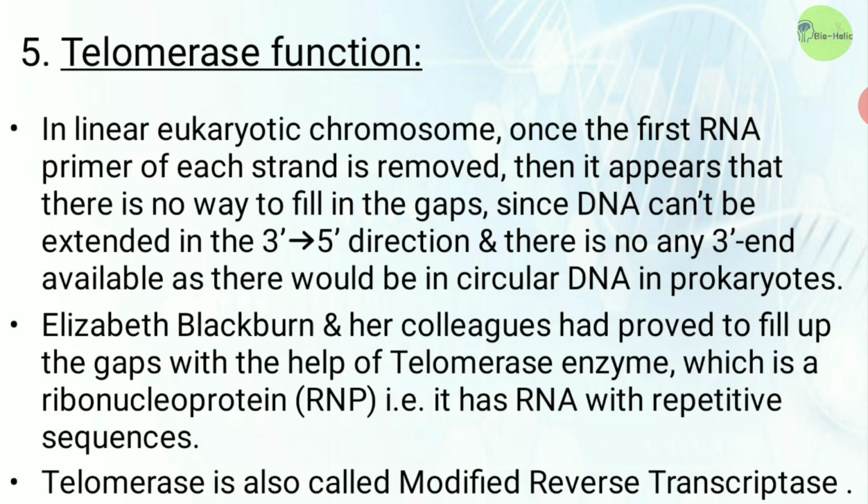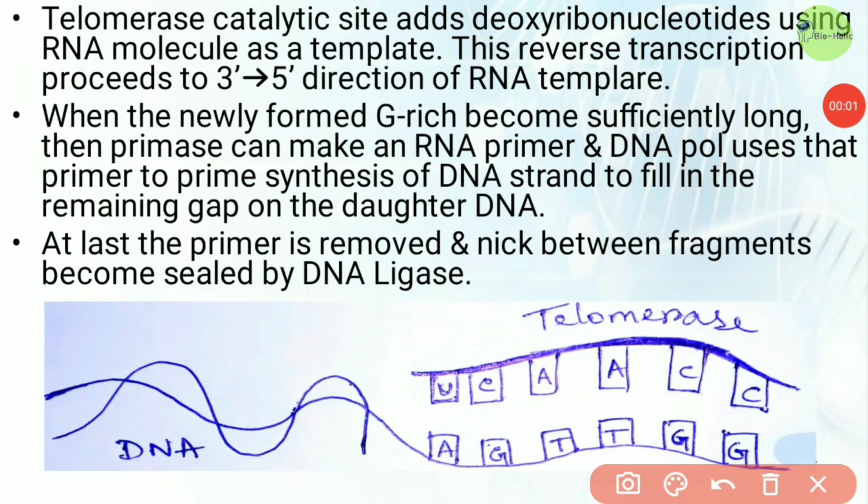So telomerase is a ribonucleoprotein, or RNP. That means it has RNA with a repetitive sequence, and that's why it is called a modified reverse transcriptase. Okay. So the telomerase catalytic site adds deoxyribonucleotides using the RNA molecule as a template. This reverse transcription proceeds in the 3' to 5' direction of the RNA template.